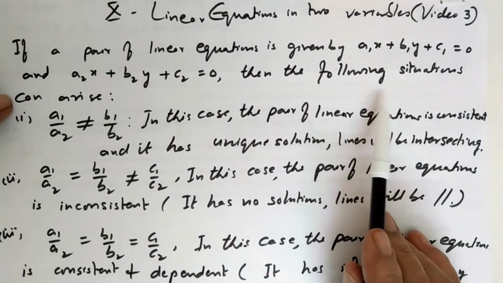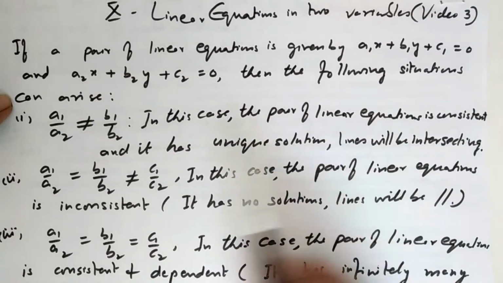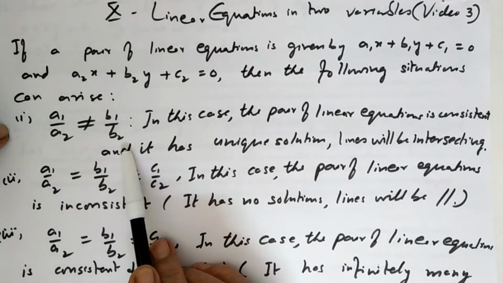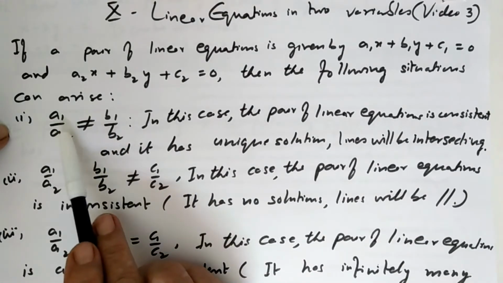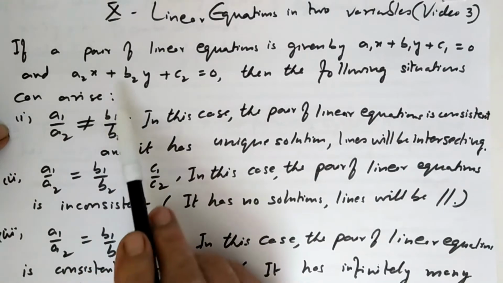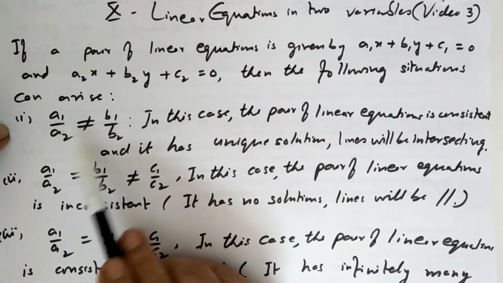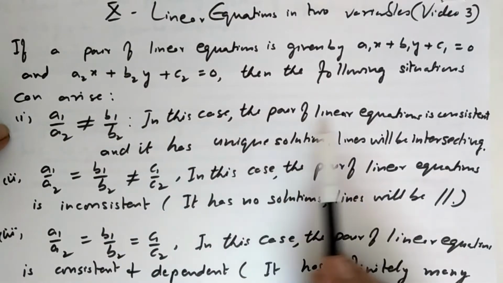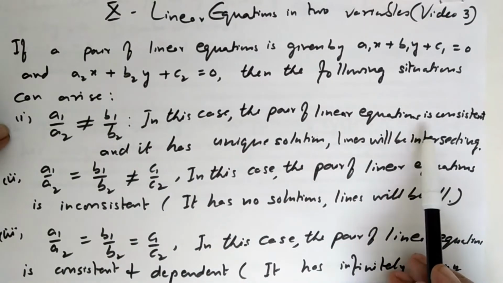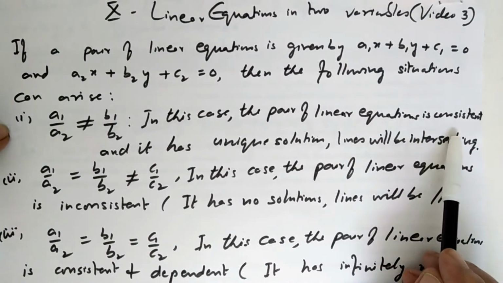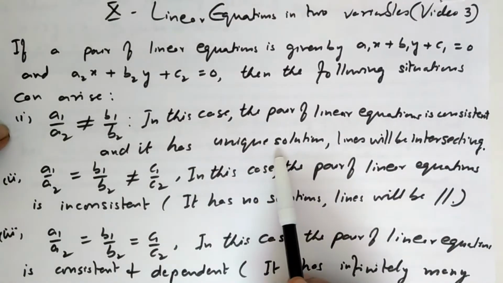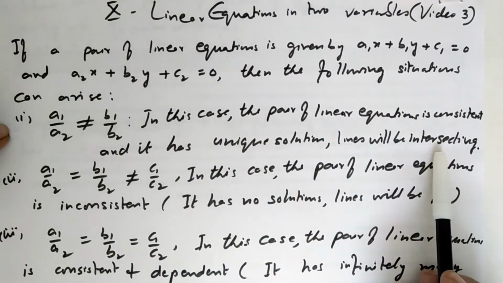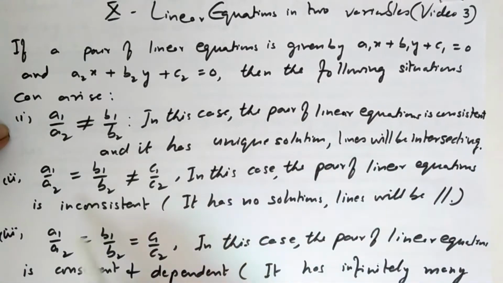So here we have three possible situations. First is if a1 upon a2 is not equal to b1 by b2, meaning the coefficients of x and coefficients of y, the ratio of these, a1 upon a2 is not equal to b1 upon b2. In this case the pair of linear equations is consistent and it has a unique solution. Unique solution means lines will be intersecting at one point.